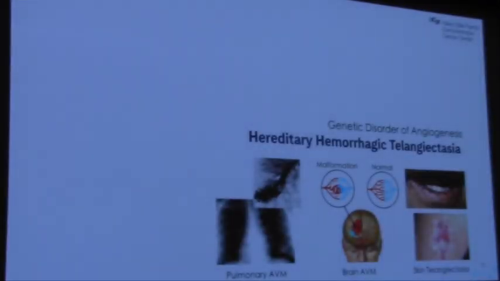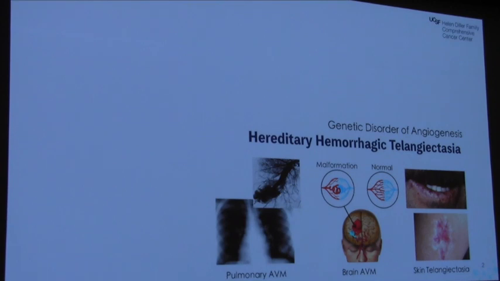Imagine yourself having blood vessel malformations that cause bleeding, or suffering from hereditary hemorrhagic telangiectasia, HHT, which is a genetic disorder of angiogenesis. Here are a few examples of HHT phenotypes, including a pulmonary AVM, brain AVM, as well as skin telangiectasia.